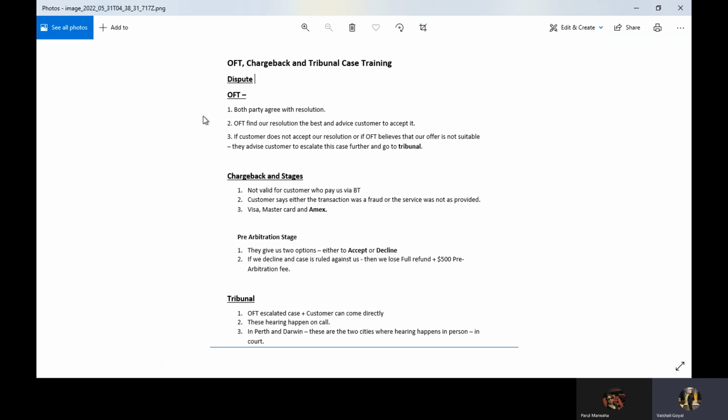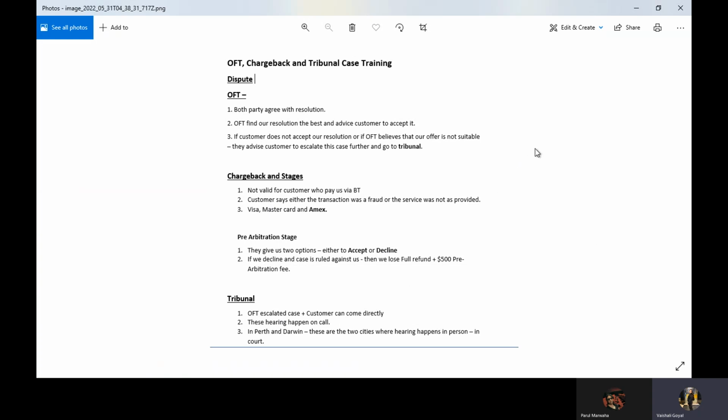The next step, or the third thing in these escalated cases, is the tribunal. Tribunal is a proper court case where a hearing happens. Firstly, what kind of cases come to tribunal? Any OFT escalated case can come here, or a customer can come directly who was in dispute or was not happy with the resolution we offered. Such cases can come to tribunal, and hearings happen in these cases.